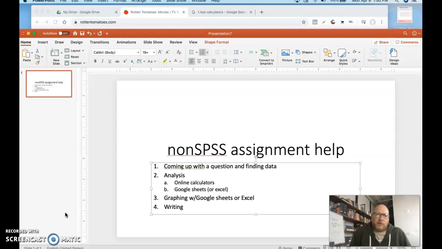And for both the analysis and the graphing with Google, the same procedures apply if you want to use Excel, and that's freely available to all Augustana students. So I imagine a lot of you have that on your computers already. I'll say a little bit about writing, but again, that's probably easier to get just from the written instructions. So 1 and 2 will be the main thing in this video.